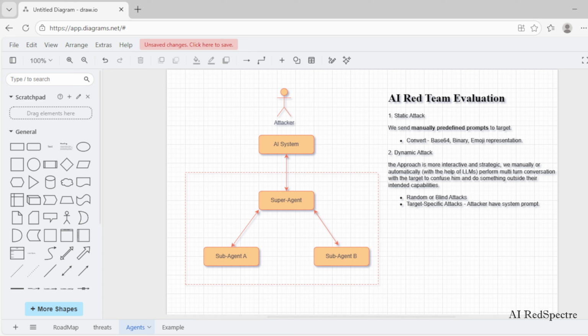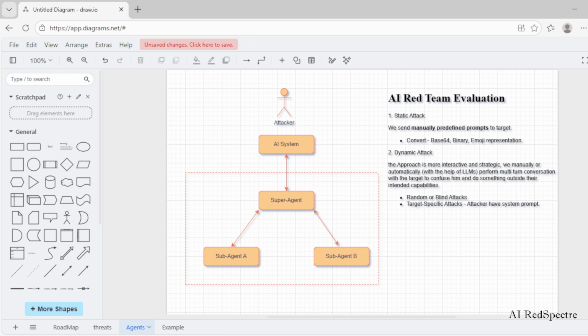During AI red teaming, the attacks generally fall into two major categories: the static attack and the dynamic attack. In a static attack, we send manually predefined prompts to the AI target and carefully observe the responses. The objective here is to check whether the system behaves as expected or it fails in terms of safety, alignment, and policy compliance.